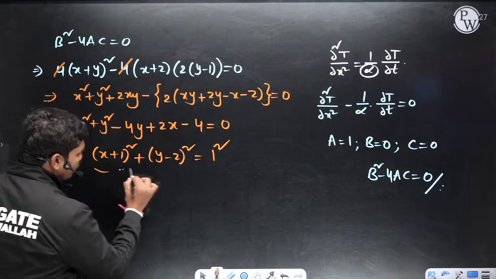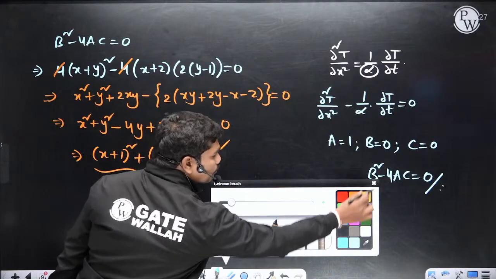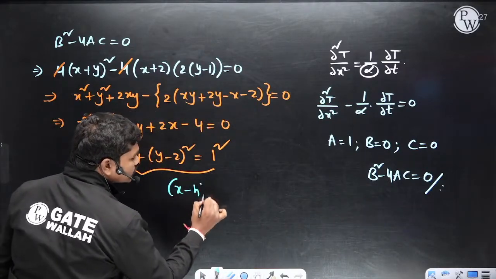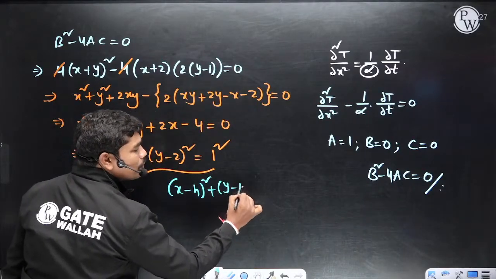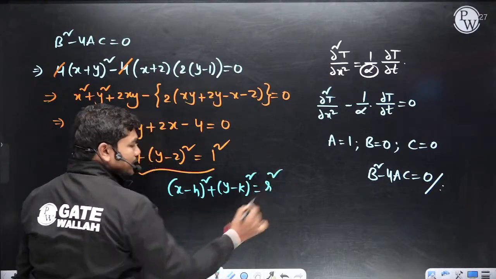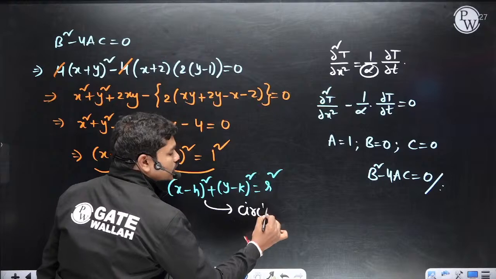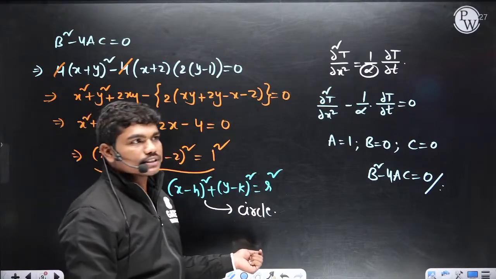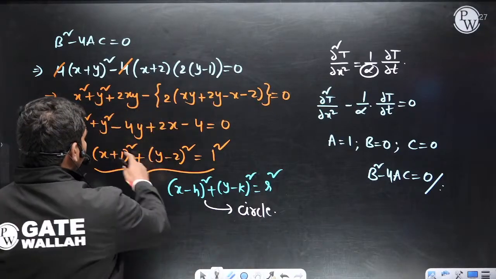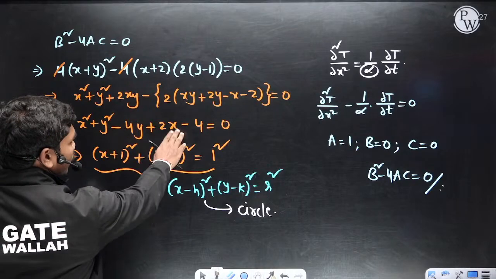So this one can be written as 1 square. So this equation, if you see, is of the form (x minus h) whole square plus (y minus k) whole square is equal to r square. Clear? So this is the equation of a circle. Okay, so how is this a circle equation? Because plus 4, 1 plus 4, 5. So 5 is there here.